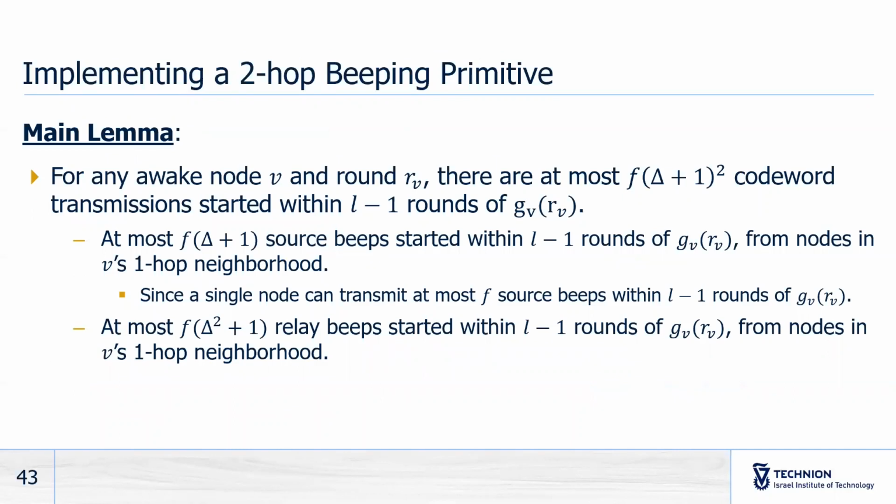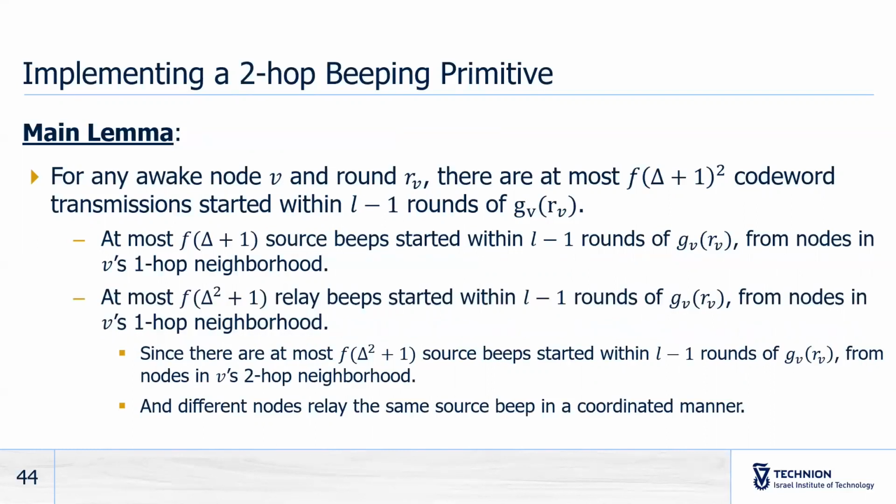We also have the following technical lemma. Let's say that in the two-hop beeping primitive, for any node v and round rv, there are at most f times (delta plus 1) squared codeword transmissions started within the last L rounds of v at rv. This is because there are at most f times (delta plus 1) source beeps started in that time period in the one-hop neighborhood of v, because of this extra condition that a node cannot transmit more than f source beeps within a certain time period. And we can also bound the number of relay beeps started in the one-hop neighborhood of v. I will not go into the details of exactly how we bound the number of relay beeps.